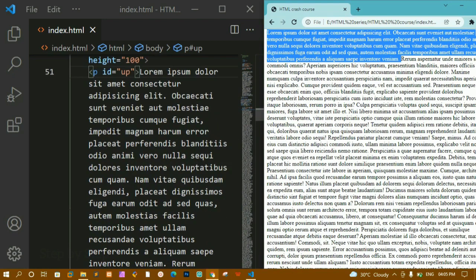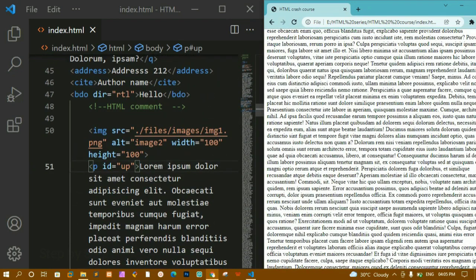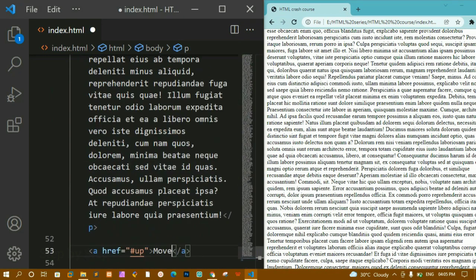You can also create bookmarks whenever you are having multiple pages, and inside the home page, if you just want to move to another page, you can use a bookmark and shift from one page to another. Okay, this is all about bookmarks, and as of now I'm just going to remove this paragraph because it has larger content, so I don't need this one.